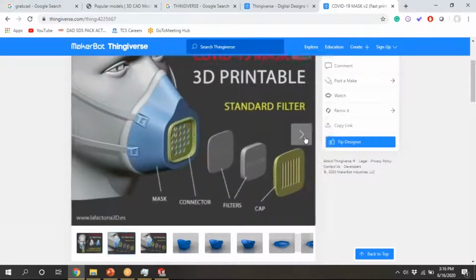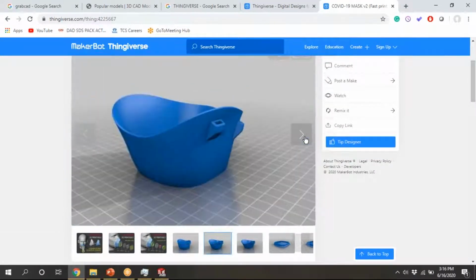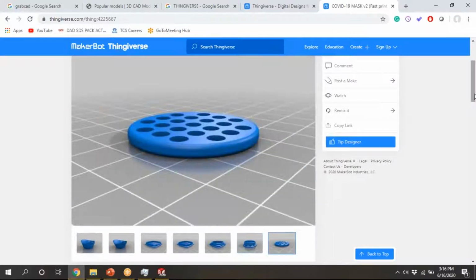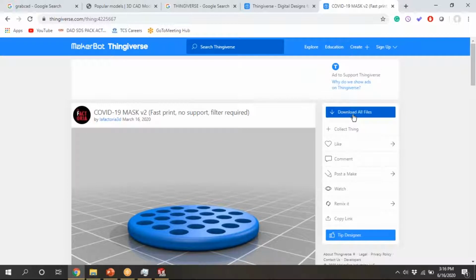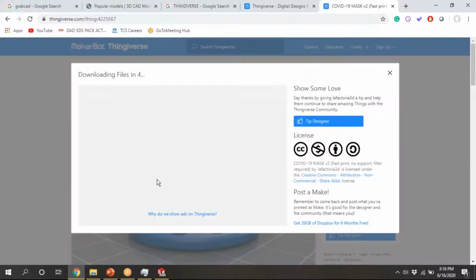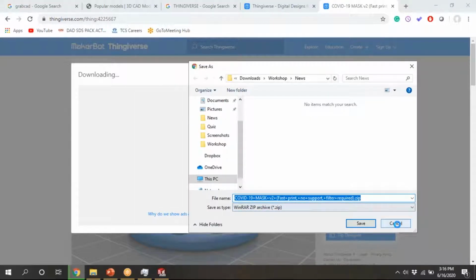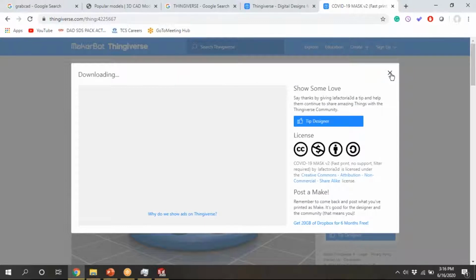You can swipe up so that you can see here. If you want to download, you can see download all files here. Downloading files takes seconds, and you can save it somewhere. It will save somewhere. As I already downloaded some files, I will show you that one interesting one.